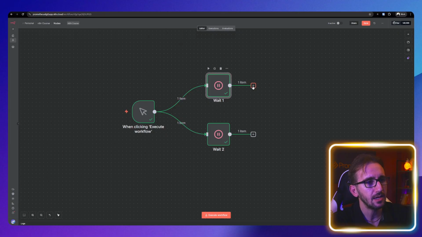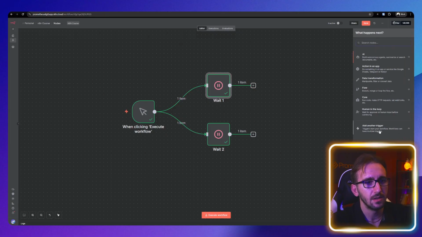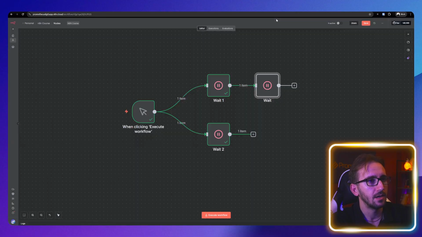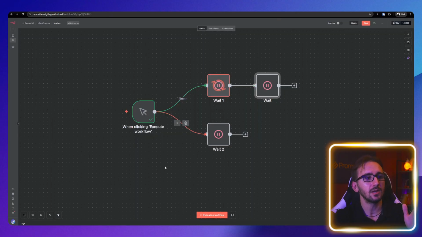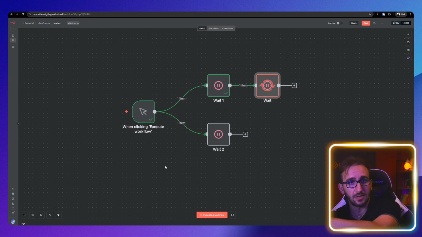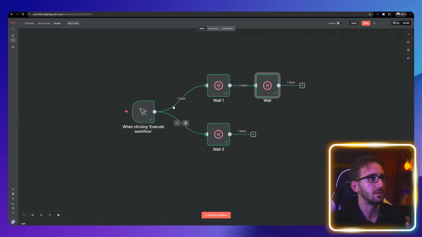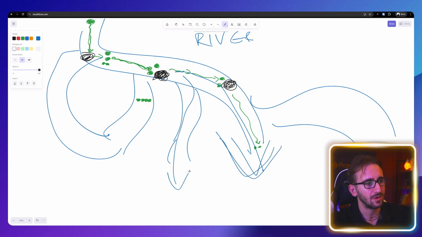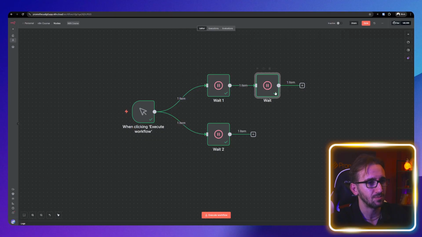But as you can see, if I have another node here, and this is really gonna blow your mind, if I had yet another wait, look what's gonna happen. First, it's gonna try and finish the first branch of execution, the one that's on the top, and then it's gonna finish with the second. This is why the river analogy doesn't work, because it's like we're trying to empty the first river before starting to empty the second river. So this is why the river analogy doesn't work at this point.